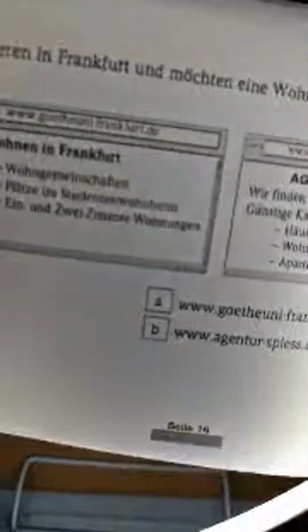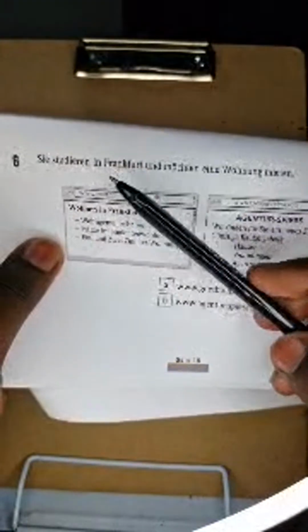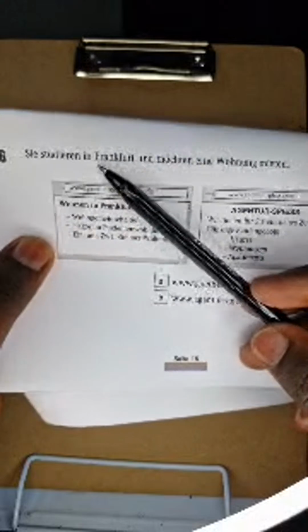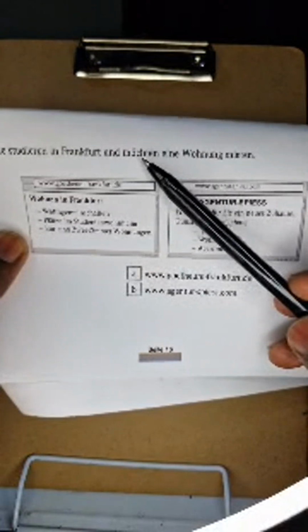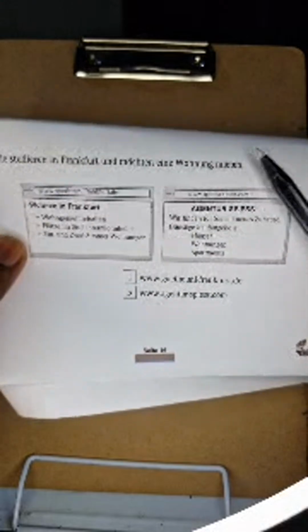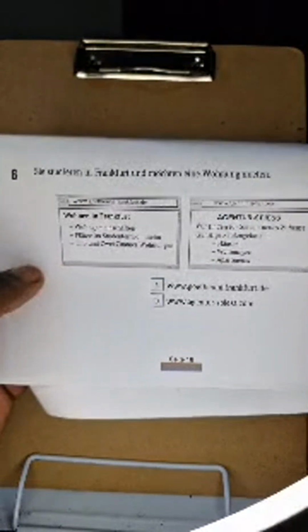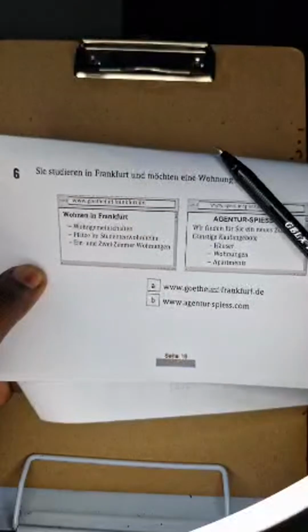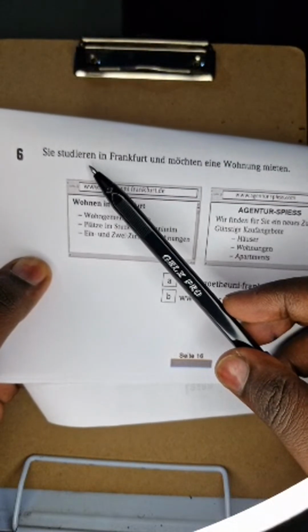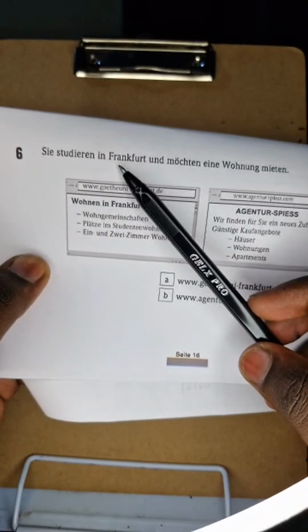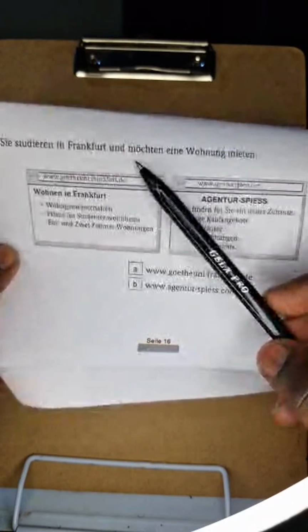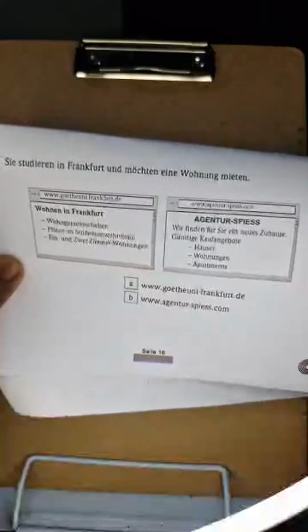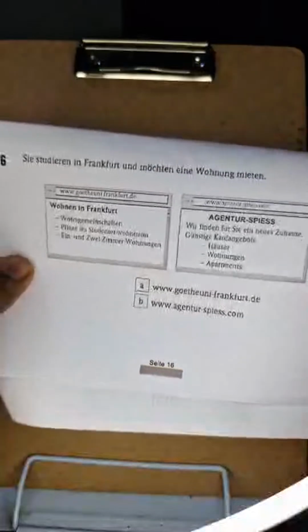Okay, look at the next number. Now this number says like this: Sie studieren in Frankfurt und möchten eine Wohnung mieten. I always advise when doing the lesson paper, one has to pay very close attention to every single vocabulary that has been used there. Look at this one. Sie studieren in Frankfurt, you are studying in Frankfurt und möchten eine Wohnung mieten, and would like to rent an apartment.